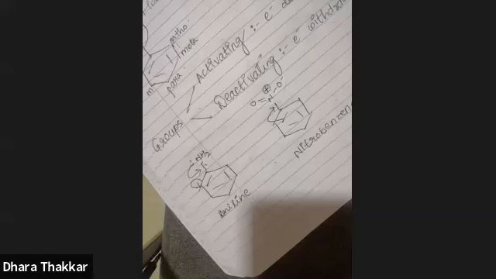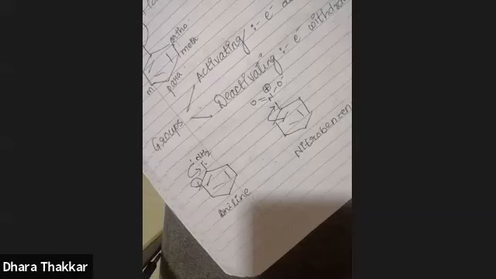Deactivating groups themselves are deficient, that is, they are seeking electrons, and in order to get stabilized, they are going to pull the electrons from benzene towards themselves, thereby decreasing the electron density of benzene and making it less susceptible